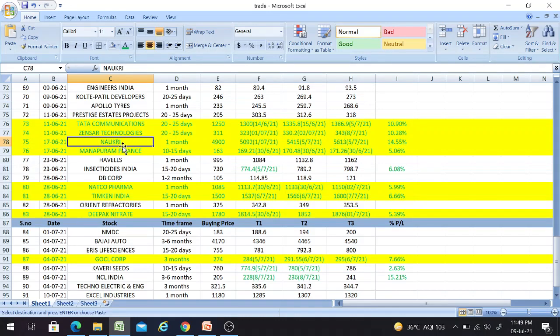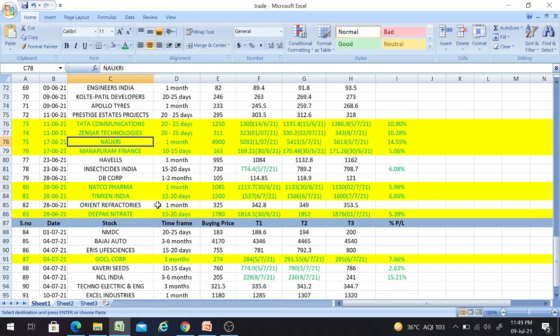Both are the same, friends, so don't get confused. In some platforms it is mentioned as Naukri, and in some as InfoEdge. I gave the buy call for this stock on 17th of last month with a time frame of 1 month, a buying price of 4,900 and a third target of 5,613, friends. And we achieved this target on 5th of this month, giving us a percentage return of 14.55.